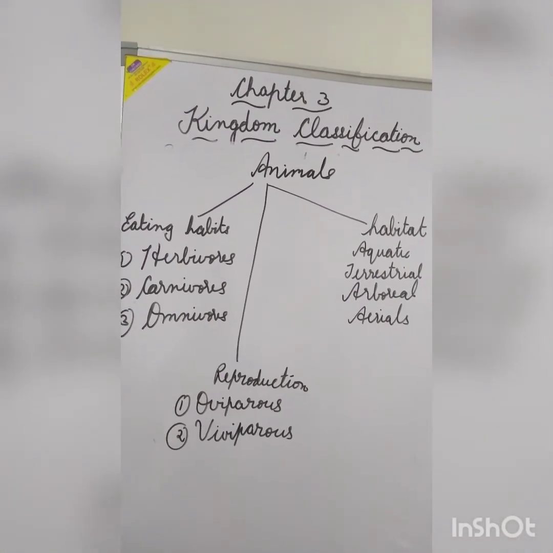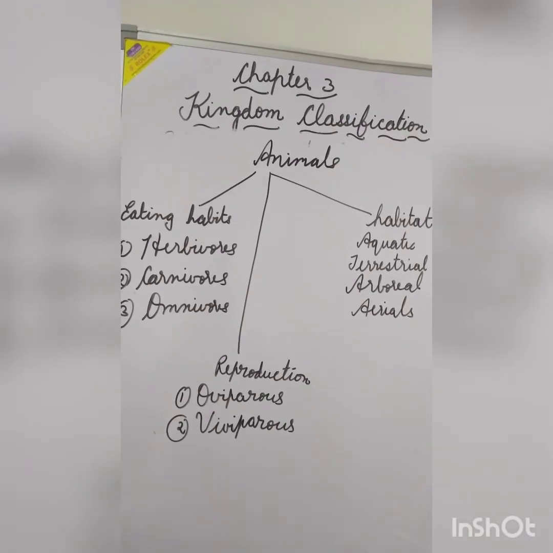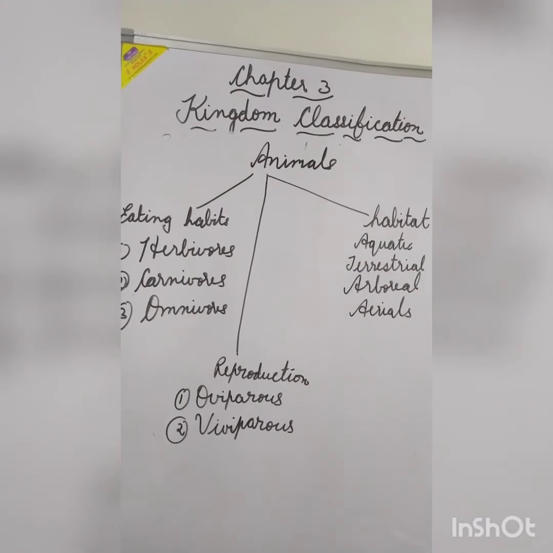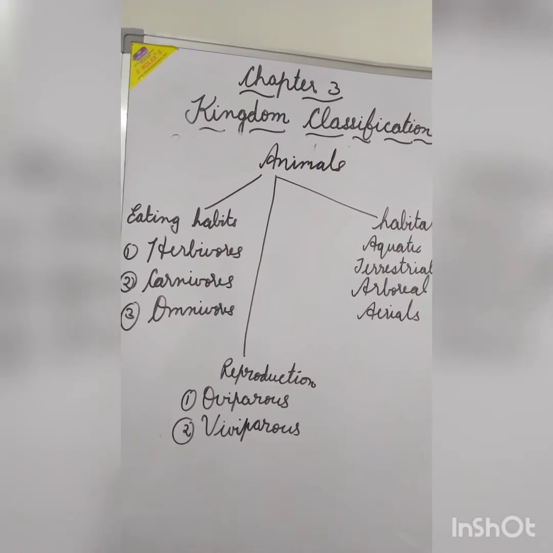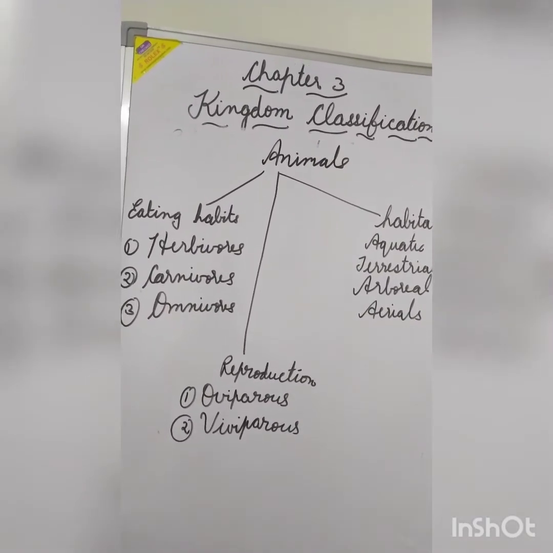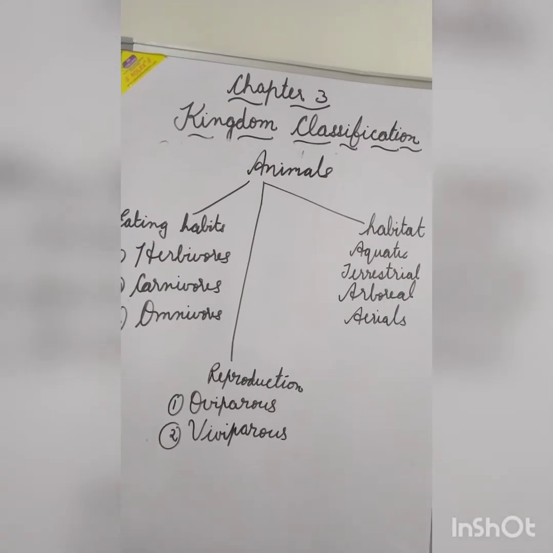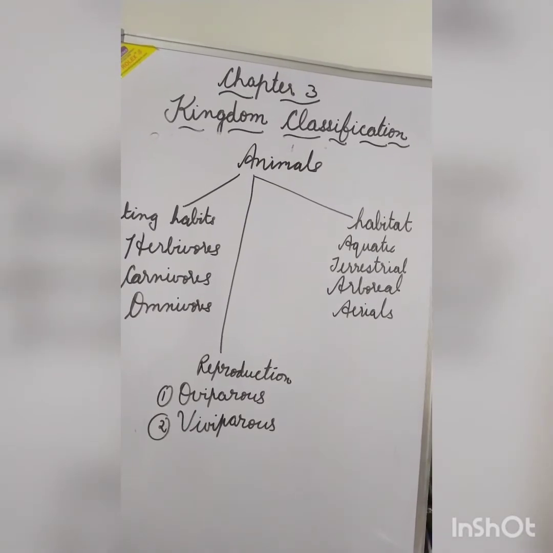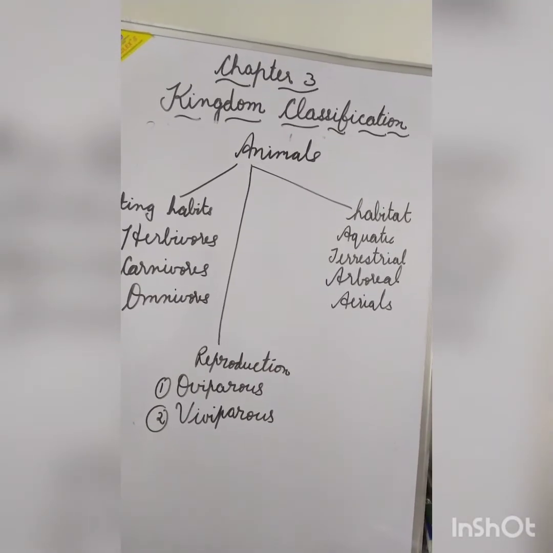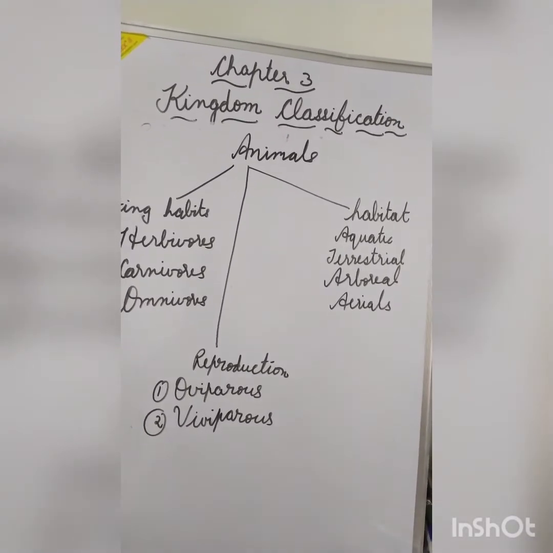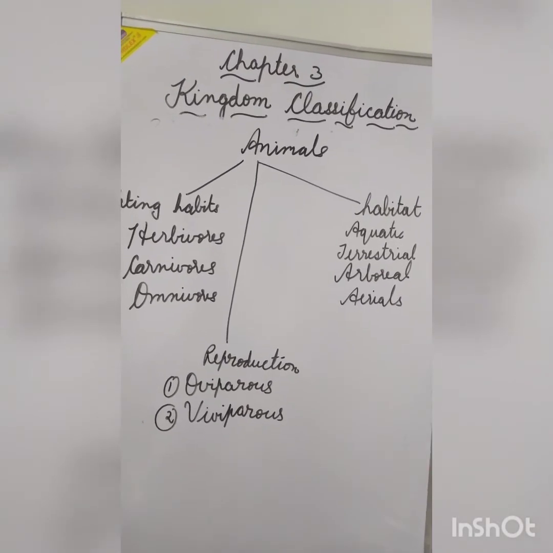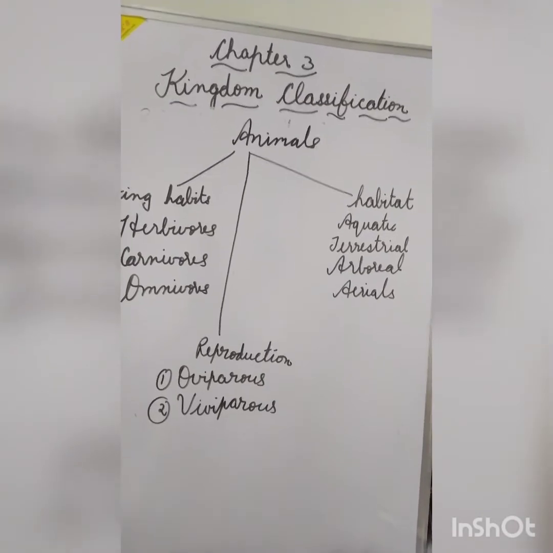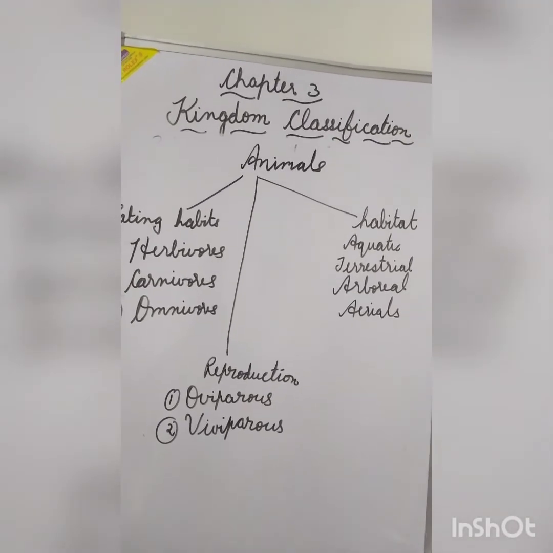On the basis of reproduction, animals can be divided into oviparous and viviparous. Oviparous animals which lay eggs, and viviparous animals which give birth to the young ones. On the basis of the habitat, animals can be classified as aquatic, animals living in water, terrestrial, animals living on land, arboreal, animals living on trees like monkey and squirrels, and aerial, the animals living in air.